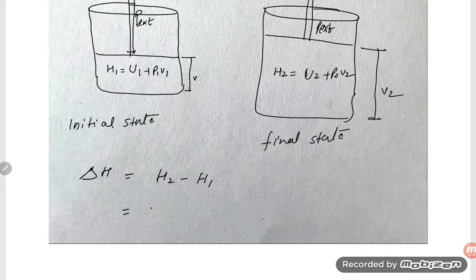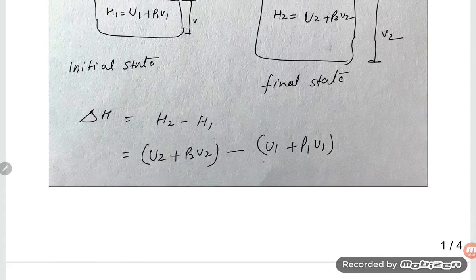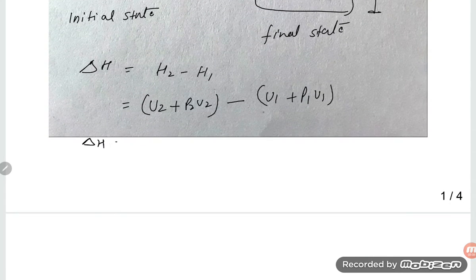H2 is U2 plus P2 V2, minus the bracket U1 plus P1 V1. Now you solve. Delta H is equal to U2 minus U1 in one bracket, plus P2 V2 minus P1 V1, right?